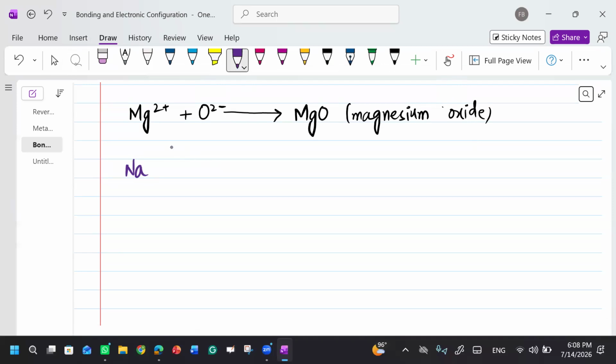What will it do? Sodium is from group number 1, it has 1 electron. So it will lose 1 electron.